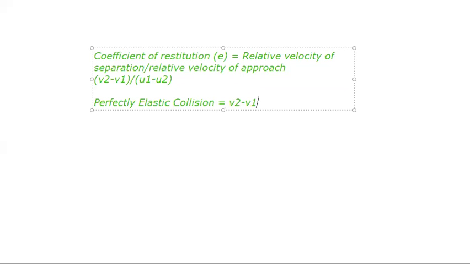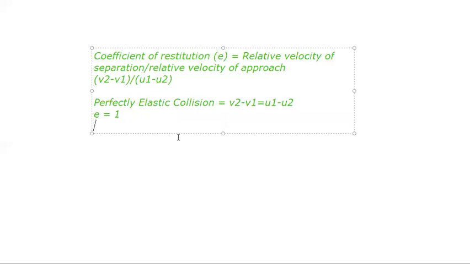So what will be the coefficient of restitution? e will be equal to 1, as v2 minus v1 is equal to u1 minus u2.